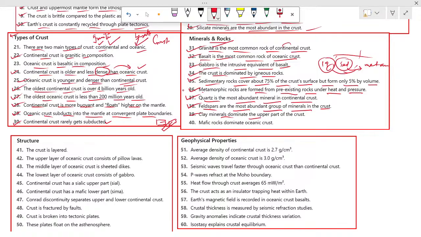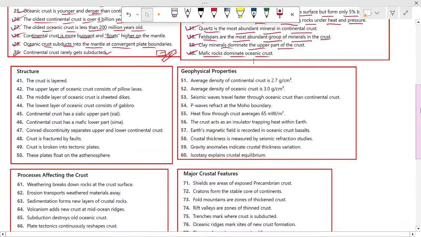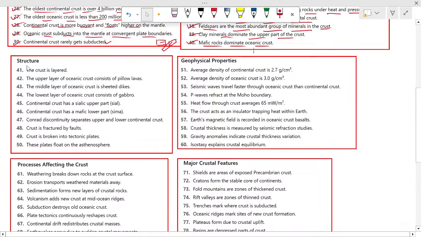Clay minerals dominate in the upper parts of the crust. Okay, and 40: mafic rocks dominate oceanic crust. So here 40 one-liners are completed. Remember this. And another one is about the Earth's crust structure.